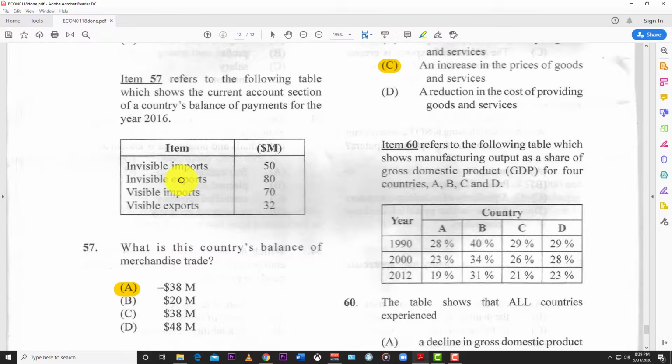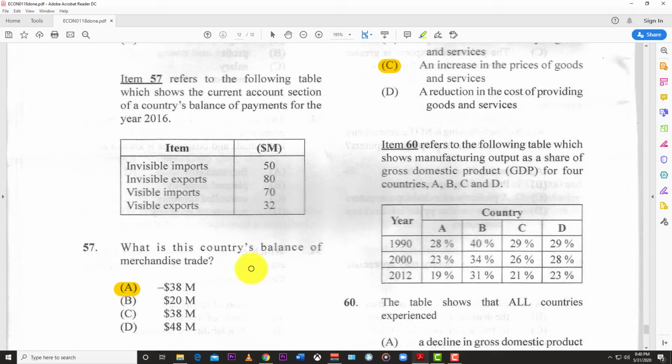57 refers to the following table, which shows the current account section of a country's balance of payments for 2016. So you have invisible imports 50 million, invisible exports 80 million, visible imports 70, and visible exports is 32. And so your answer here is negative 38 million.